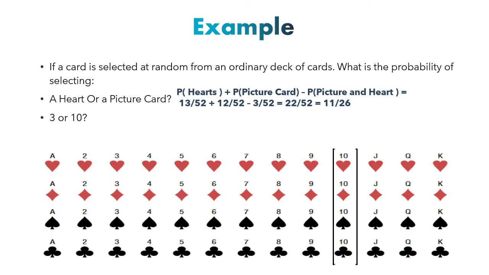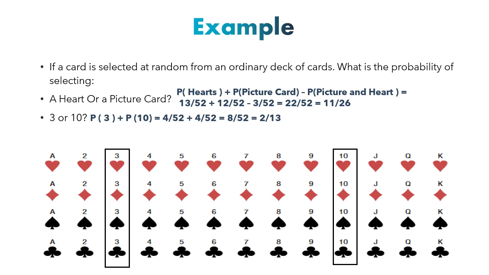A 3 or 10, we have 4 10s, 4 3s. They don't have anything in common, therefore we just go ahead and add the probability.